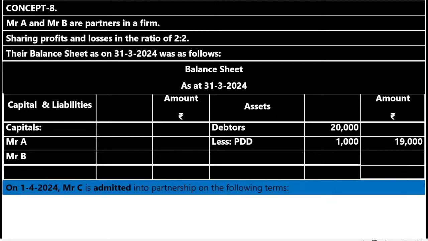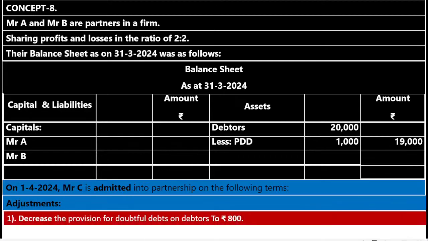On 1/4/2024, Mr. C is admitted into partnership on the following terms. Now, this question is relating to admission of a partner because the word used is admitted. Now, who are the old partners? Mr. A and Mr. B. What is the OPSR? Means old profit sharing ratio, 2:2. What is the old balance sheet date? 31st/3/2024. On which date new partner is admitted into the partnership firm? 1/4/2024. Who is new partner? Mr. C.